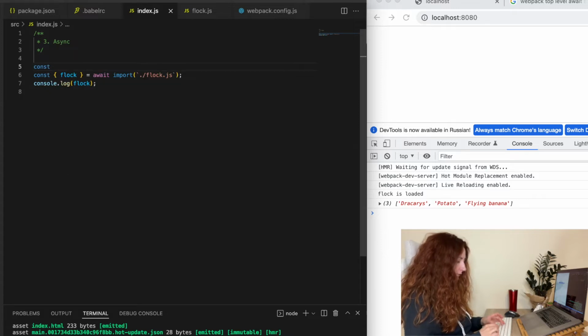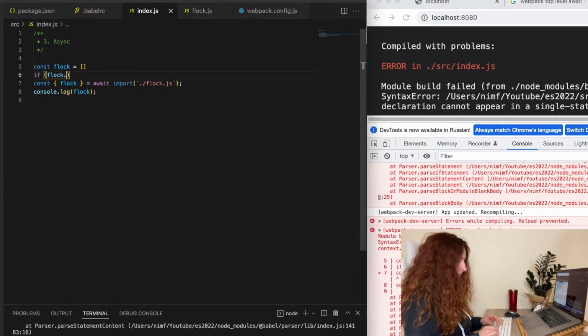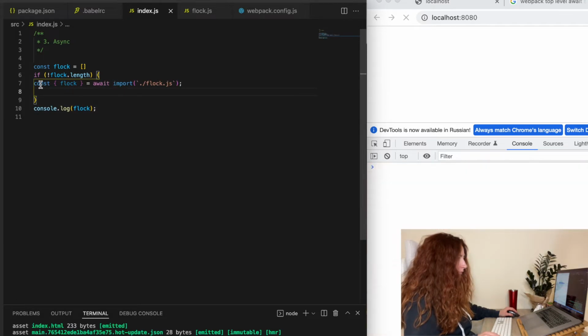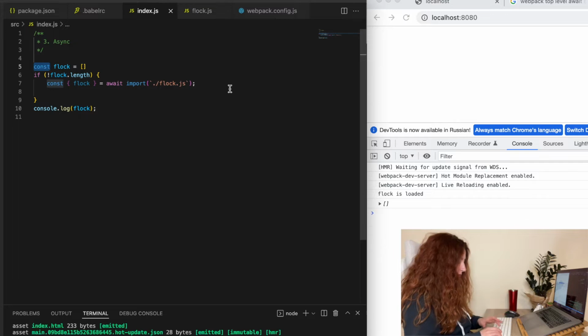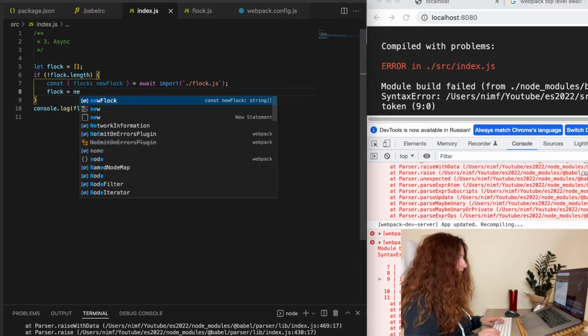Let's say we have a flock that is empty, and if flock is empty, then, actually, let it be let, we load our flock from an external module and assign it.